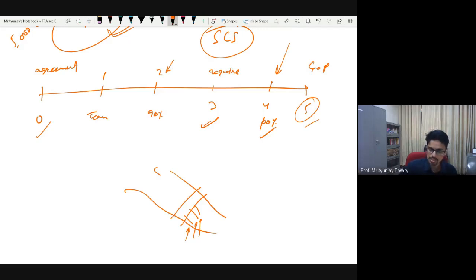So even in these situations, let us forget about 90. Let us say they do 99 of them, and the last 20 meters of the bridge is not complete. Can you use it? Are you going to make a payment to such a party? Let's say they say that no, we will not do it. Will you not say that give our money back? Or maybe give the contract to somebody else and make sure that you pay from your pocket. So here the argument is that whether this clause is there or not there doesn't change much. Why? Because an inherent or implicit expectation in all contracts is that give me the full work. Nobody wants half the work.